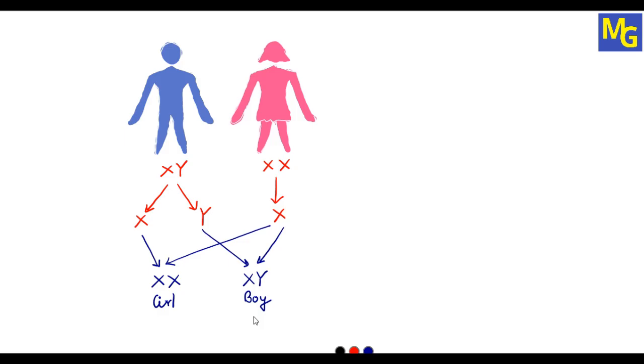So always remember, if the X chromosome from the male combines with the X chromosome from the female, it will be a girl child. If the Y chromosome from the male combines with the X chromosome from the female, it will be a boy child. And like this, the sex of the child will be determined in the case of human beings.